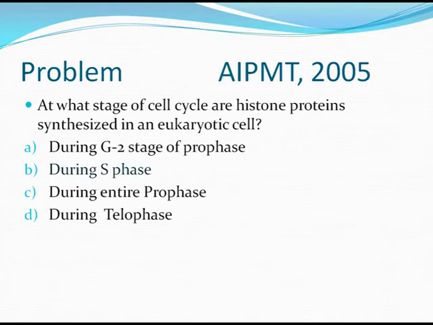The options were during G2 stage of prophase, S phase, entire prophase, or during the telophase. The S phase is the synthesis phase of the cell cycle. Hence, the correct answer is the S phase.